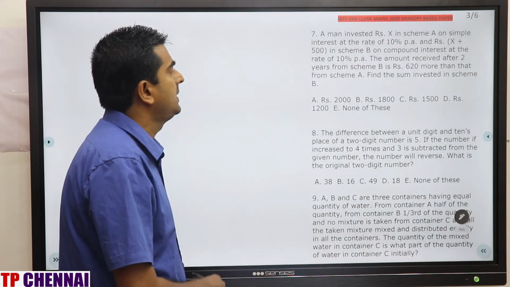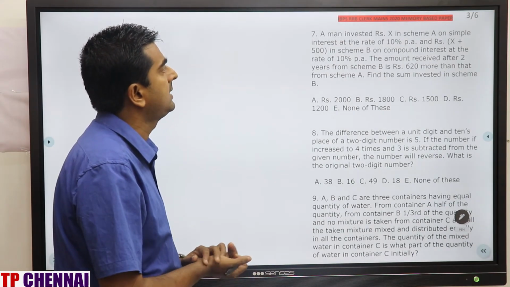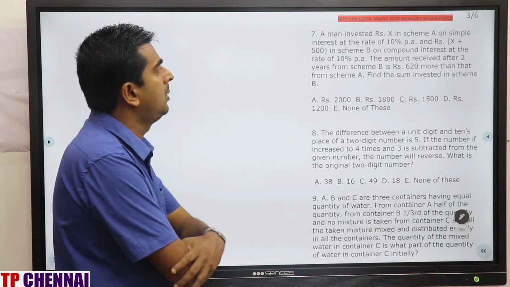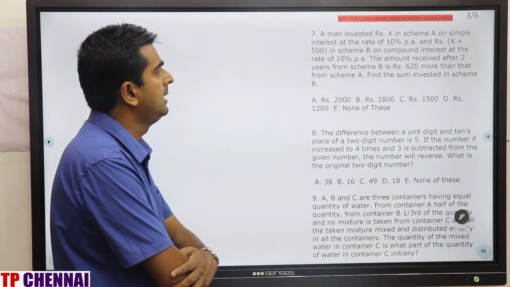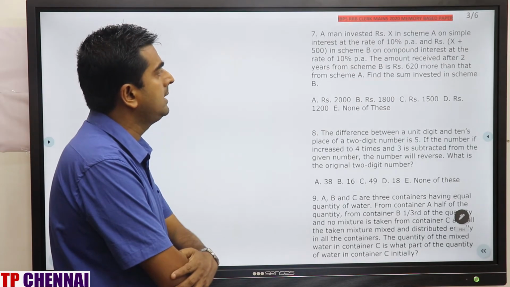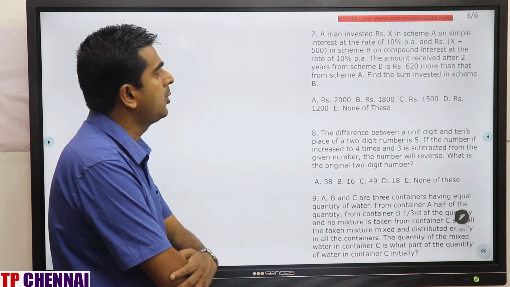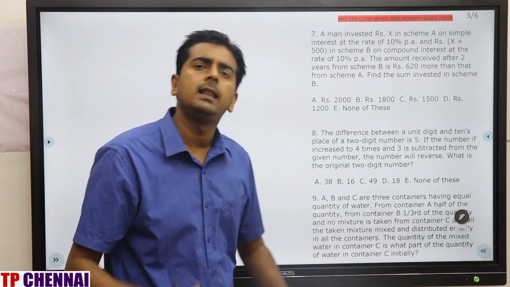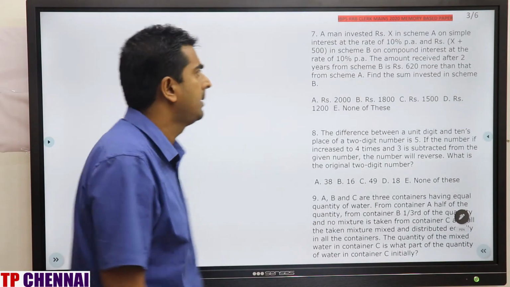A man invested rupees X in a scheme A on simple interest at a rate of 10% per annum and rupees X plus 500 in scheme B on compound interest at a rate of 10% per annum. The amount received after 2 years from scheme B is rupees 620 more than that from scheme A. Find the sum invested in scheme B. They can ask scheme A also, no problem, right?